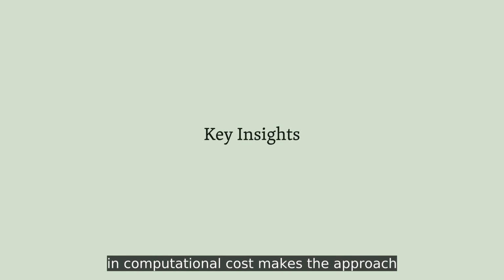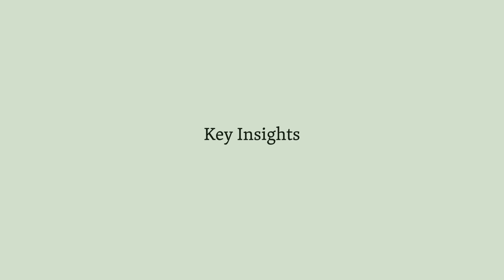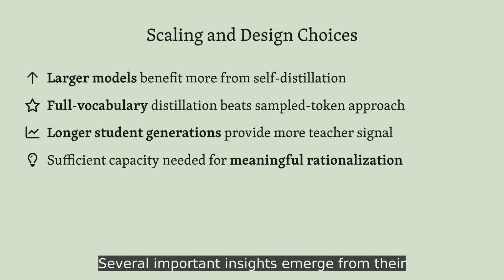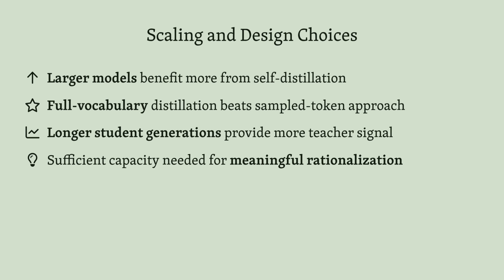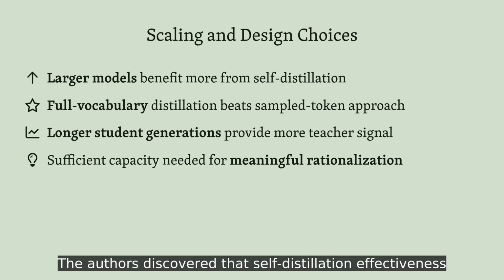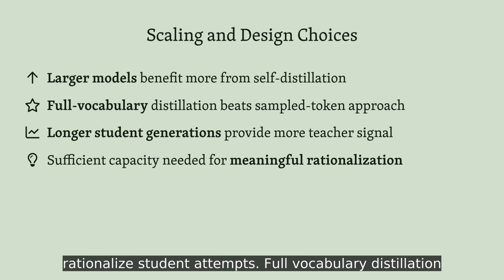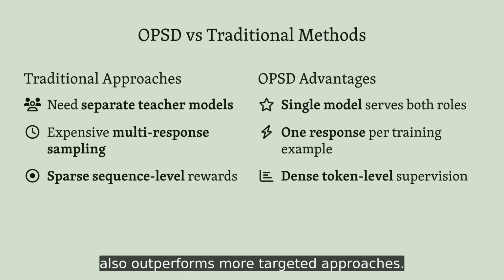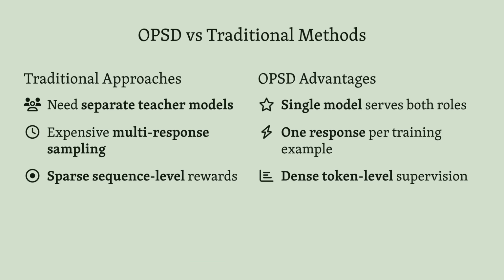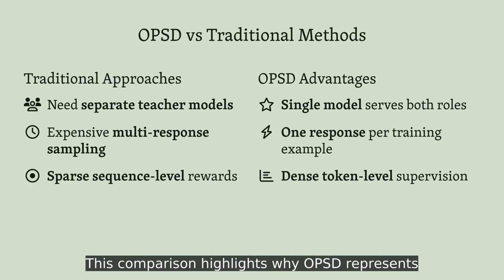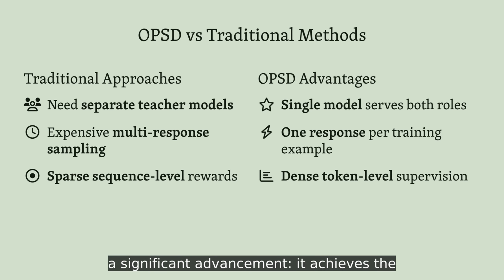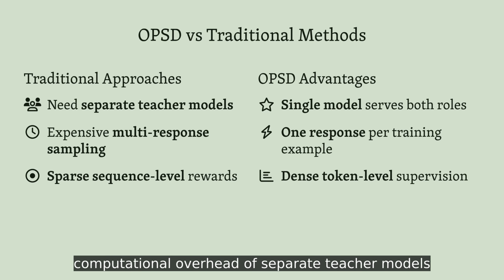Several important insights emerge from their detailed analysis. The authors discovered that self-distillation effectiveness scales with model size, requiring sufficient capacity for the teacher to meaningfully rationalize student attempts. Full vocabulary distillation also outperforms more targeted approaches. This comparison highlights why OPSD represents a significant advancement. It achieves the benefits of on-policy distillation without the computational overhead of separate teacher models or expensive sampling procedures.